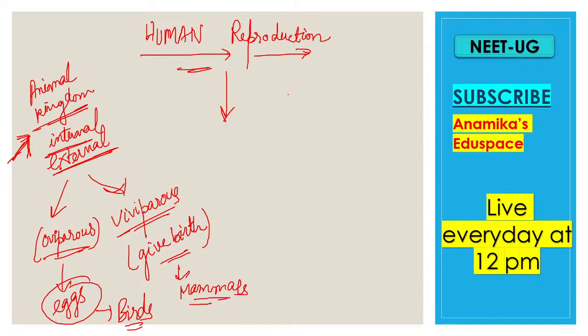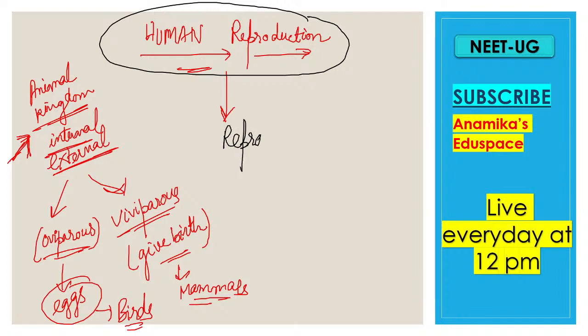Now in this chapter, human reproduction, what will we focus on? This is very important to know. We will focus on the reproduction which humans do. What type of reproduction do we find in humans? We find sexual reproduction.